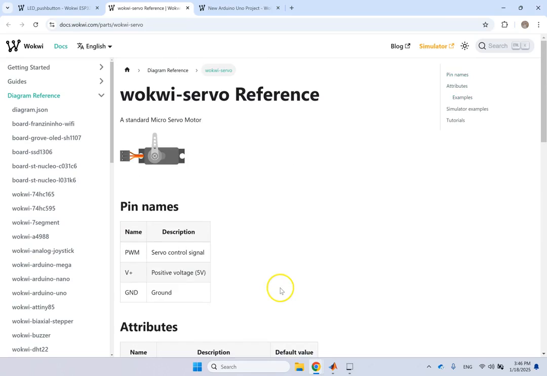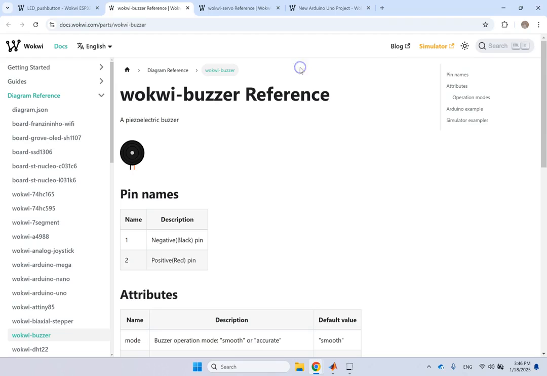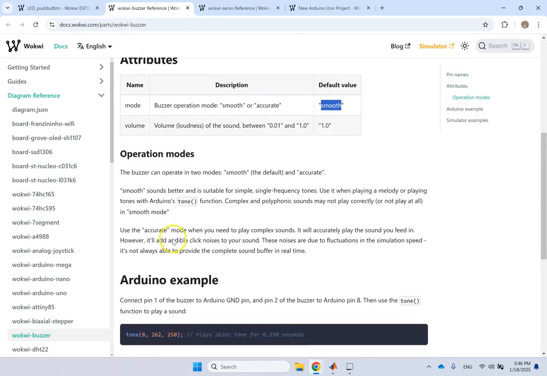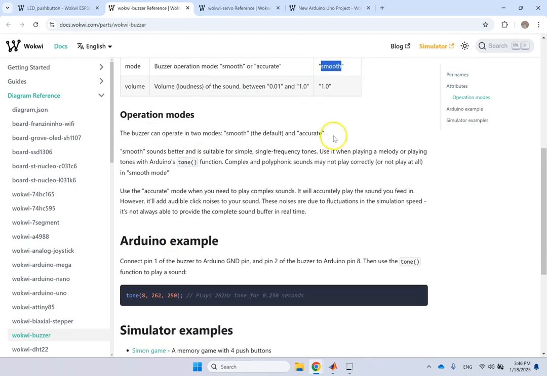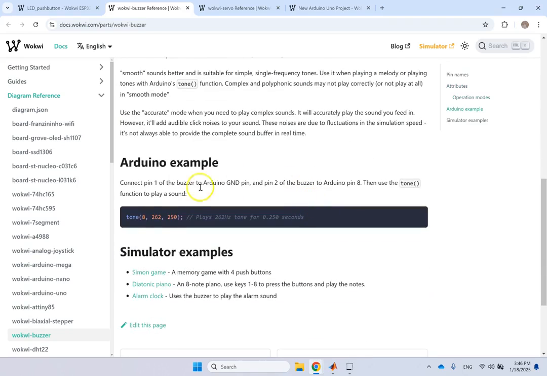Okay, so any one of them, let's say this one here, again, you can go under the help of it, and it says, hey, I can play the sounds in smooth mode or in accurate mode, right? It talks about that. And then I can make the volume anywhere from 0.01 to 1, very low or very high. And it sometimes even has a code for it.